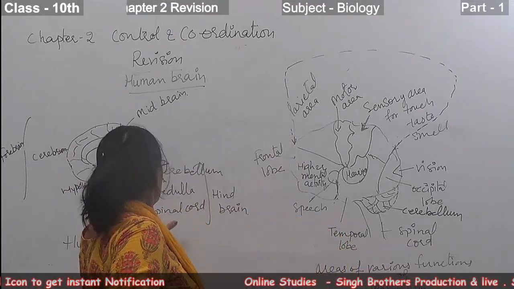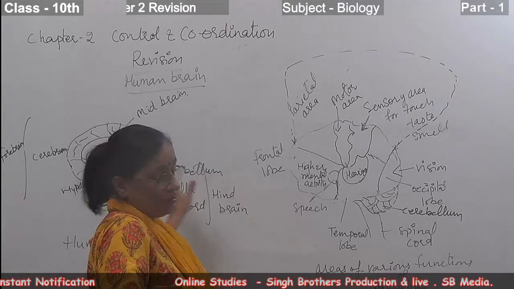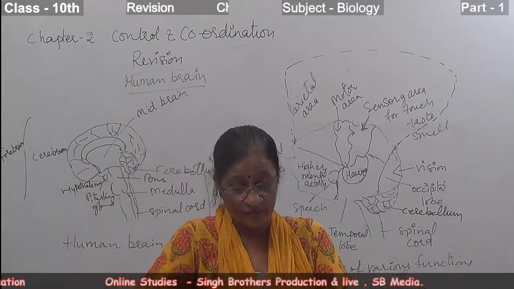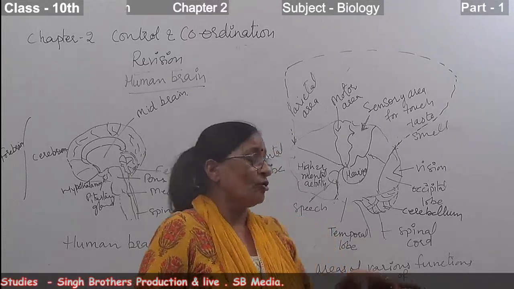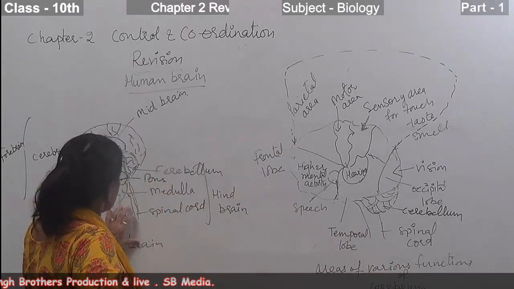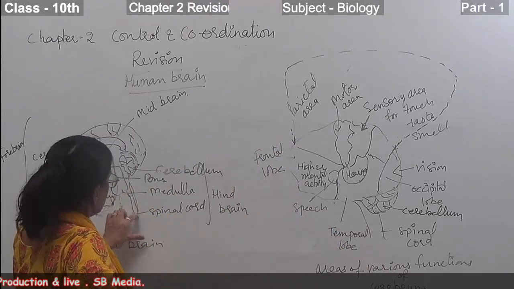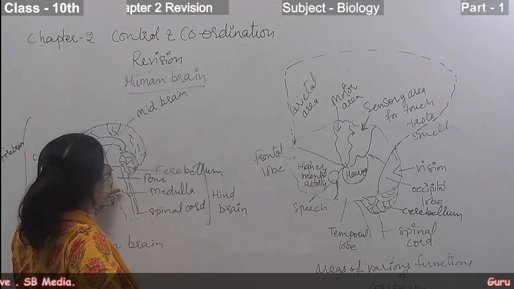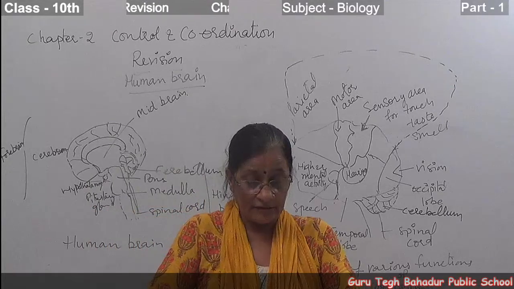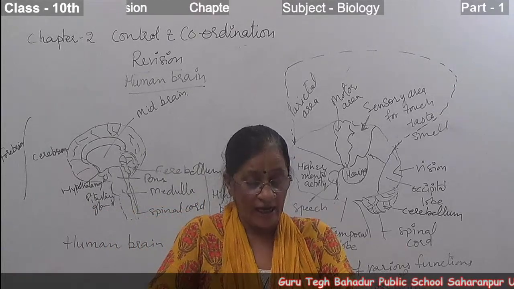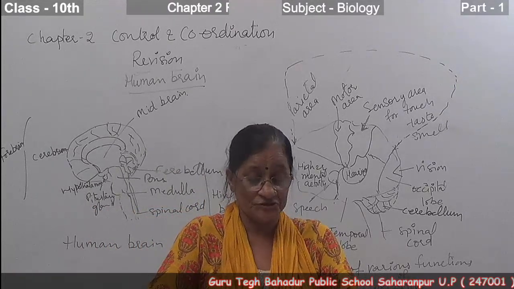This is the medulla oblongata, and the pons is situated above that. It acts as a bridge between the brain and spinal cord. This is the brain and this is the spinal cord. It is a bridge between them, and it also helps in respiration.